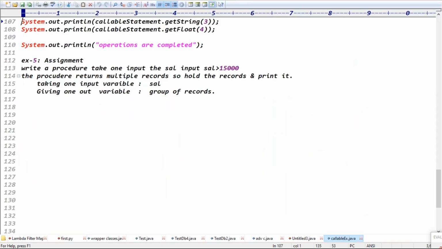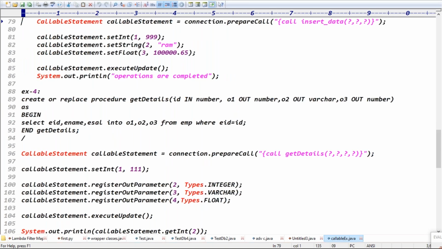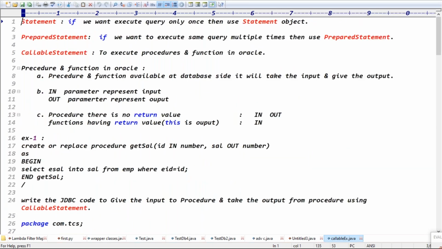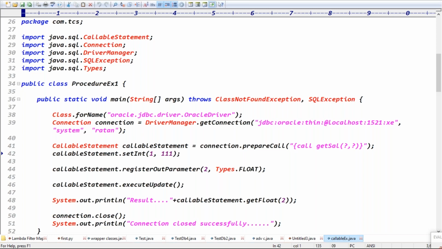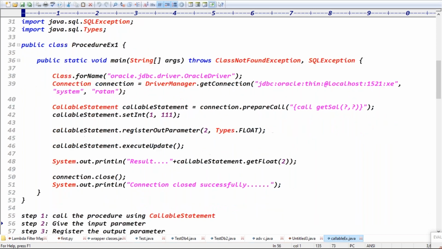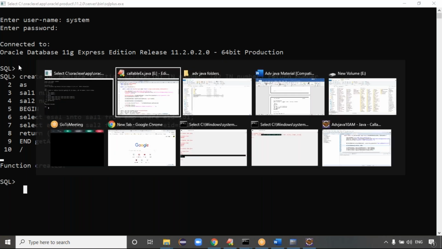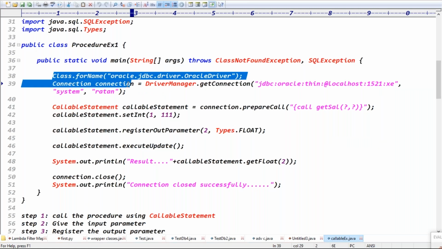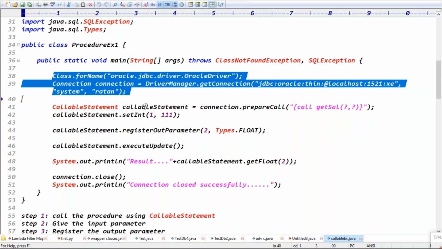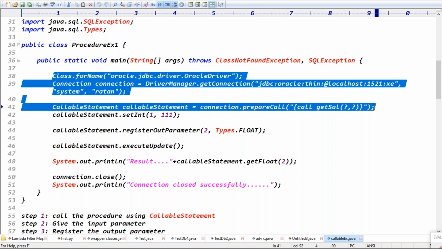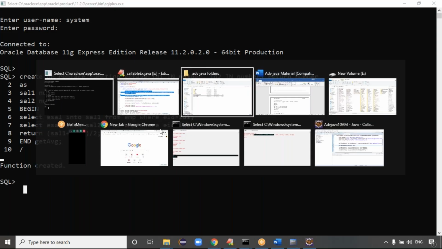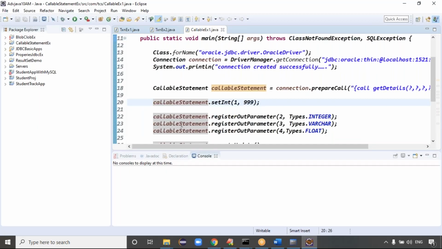In yesterday's class, the points we covered, we will do the same thing today also. For example, you have to create the connection and create the callable statement object. This code, let me copy, and the function is created now. Just write the JDBC code to call that function, right? Class.forName, the creation of the connection and the callable statement object, up to this point is common code, right?